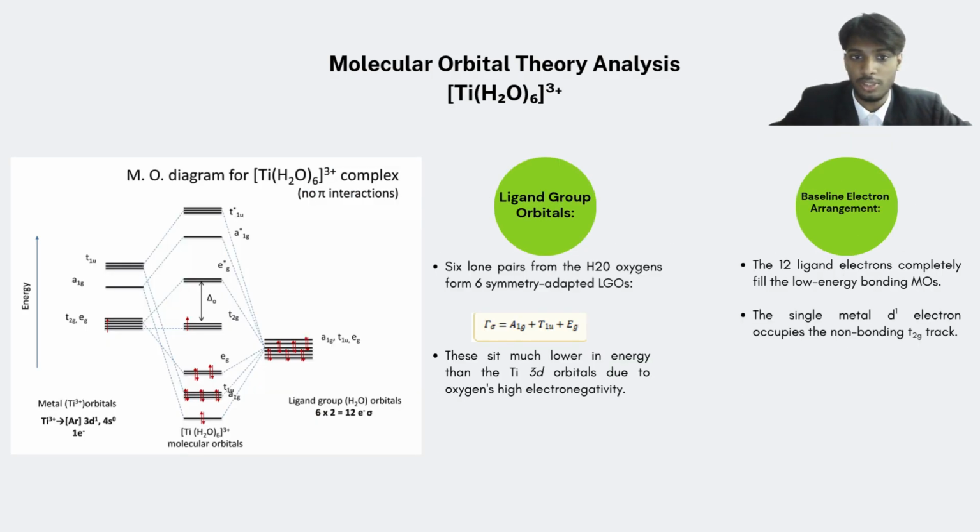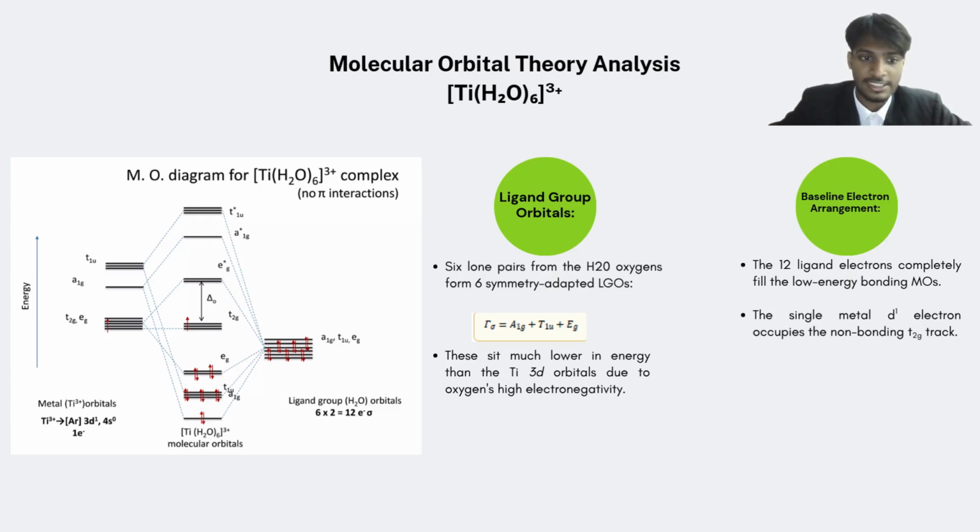This contributes to the core of the sigma skeleton. Looking at the central column, the 6 lone pairs from the water oxygens combine to form 6 symmetry-adapted ligand group orbitals under the A1g plus T1u plus Eg sets. Looking at the graph on the left, there are ligand orbitals placed significantly lower in energy than the titanium 3d orbitals. This position is due to the high electronegativity of oxygen, which holds its electrons very tightly. So this makes the bottom of the baseline electron arrangement, and the 12 ligand electrons completely fill these low-energy, ligand-dominated bonding molecular orbitals, which are labeled here as A1g, T1u, and Eg.